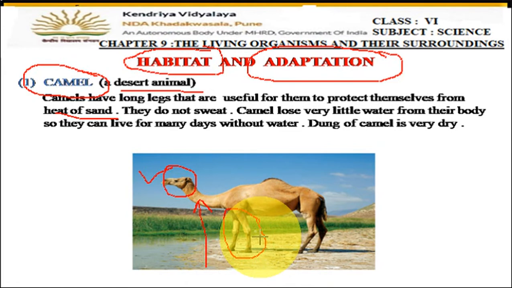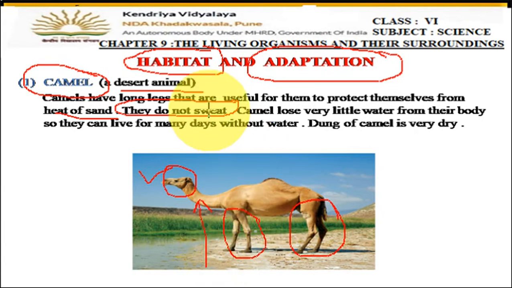Now this is one of the characteristics which helps the camel to live in the desert areas. Now the second thing is that they do not sweat. Camels generally do not sweat, because if they sweat, there will be loss of water from their body, and in the desert areas there is a great shortage of water.